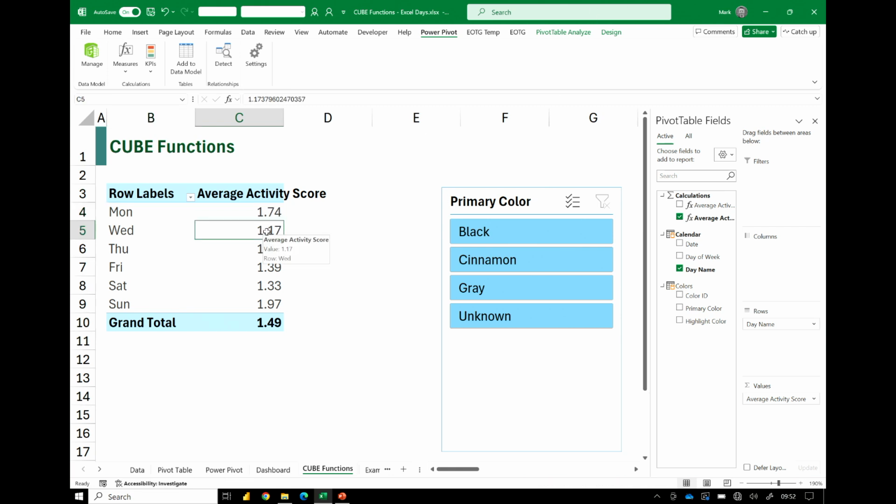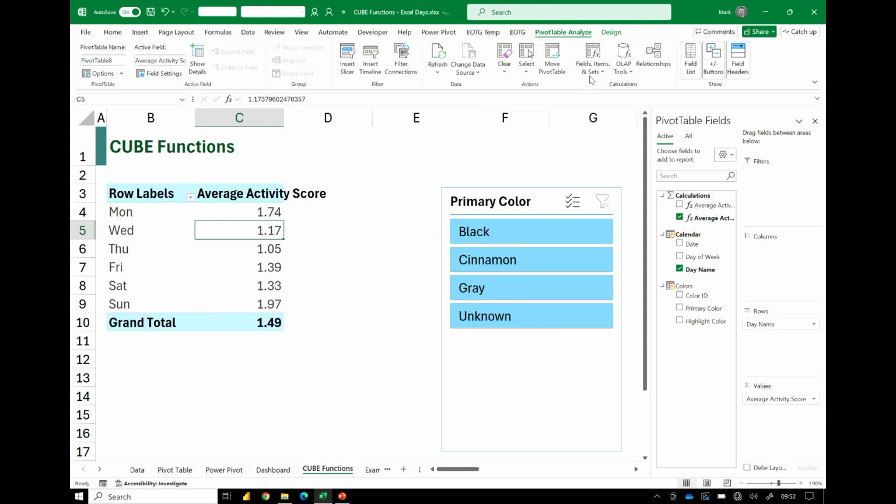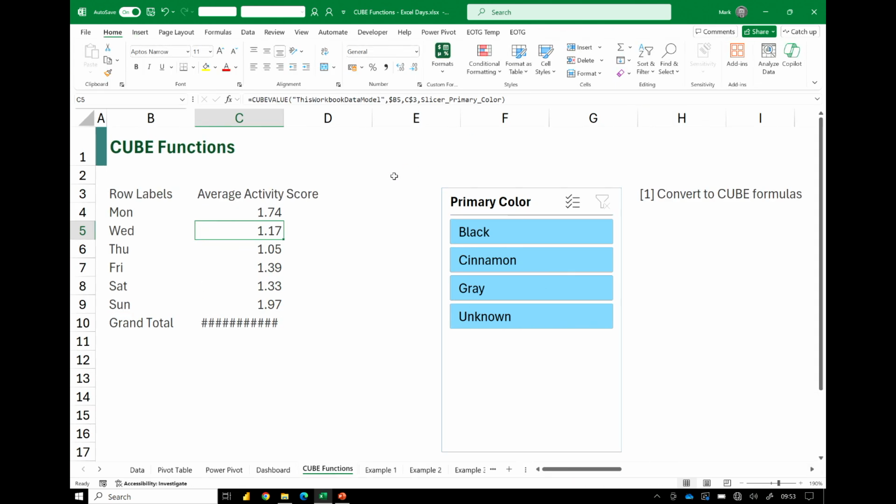Anyway, we've got a pivot table here, but we can't place the numbers where we want them. But we can click on our pivot table, and then we can go to Pivot Table Analyze, OLAP Tools, and there's this option called Convert to Formulas. When we click that, suddenly our pivot table has disappeared, and we now just have formulas.